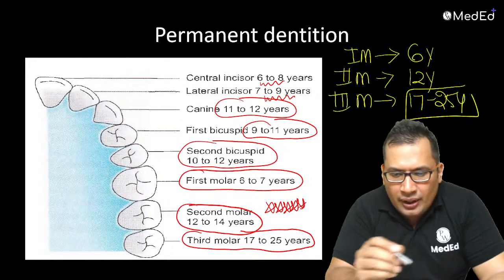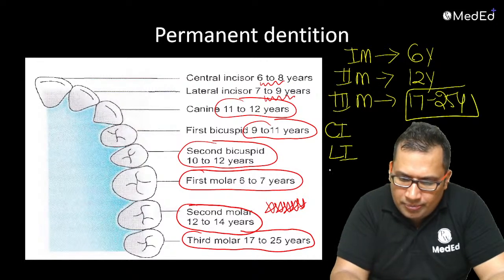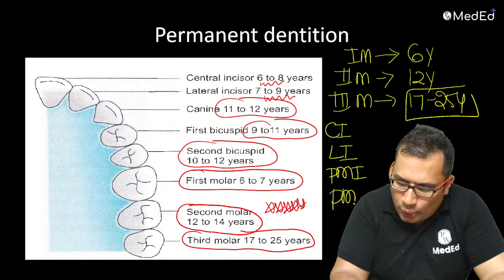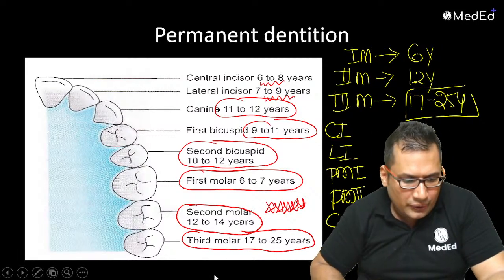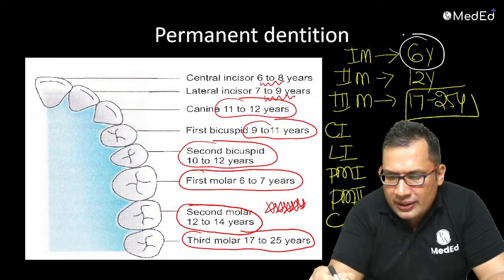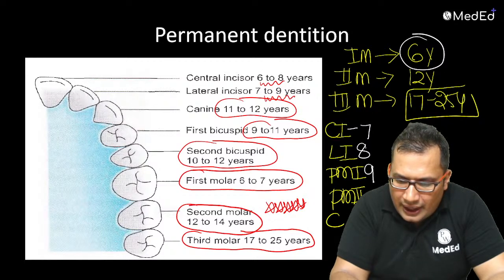Then comes central incisor, lateral incisor, premolar 1, premolar 2, and finally canine. 6 is already over, so you can start with 7: 7, 8, 9, 10 and 11.